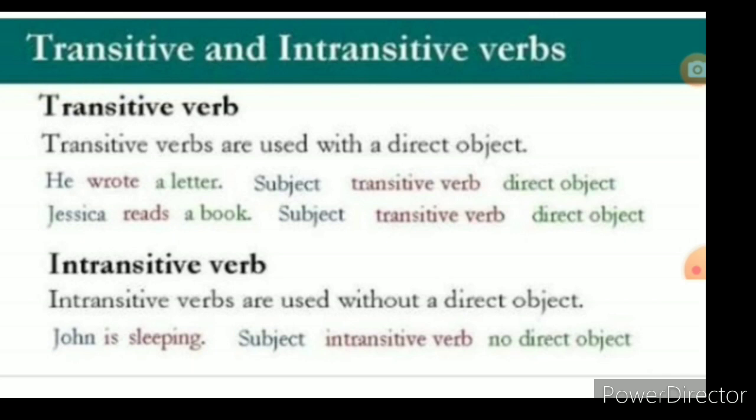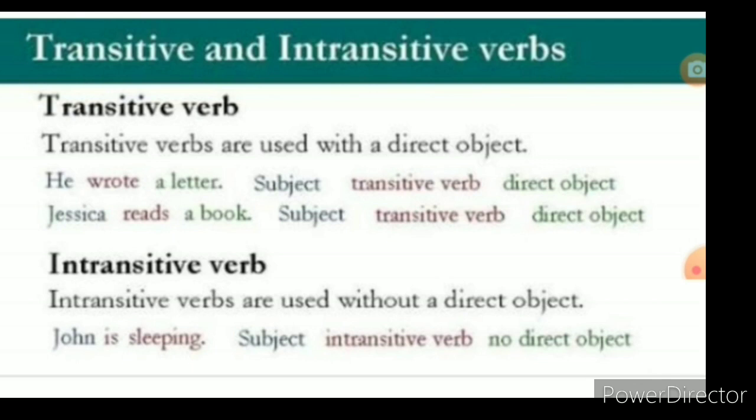He is the subject, wrote is the verb, isn't it? Then next to that verb, what is there? A letter. A letter is the object. A direct object is there, so it is called a transitive verb. If a sentence has a verb and an object definitely comes next to the verb, then it is a transitive verb. See the second sentence, Jessica reads a book. Here Jessica is the subject, reads is the verb, a book is the direct object, isn't it? So a sentence that has an object to the verb has a transitive verb.